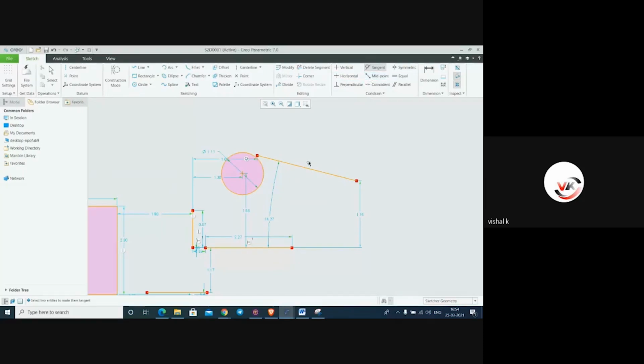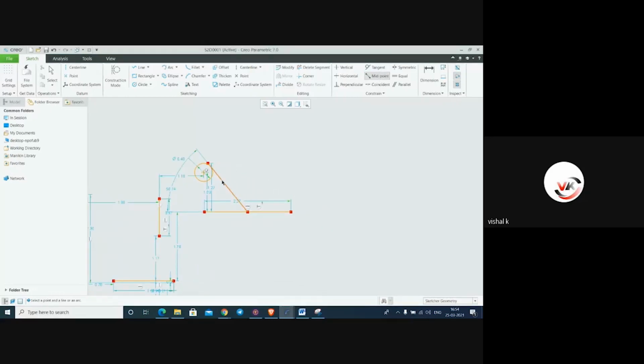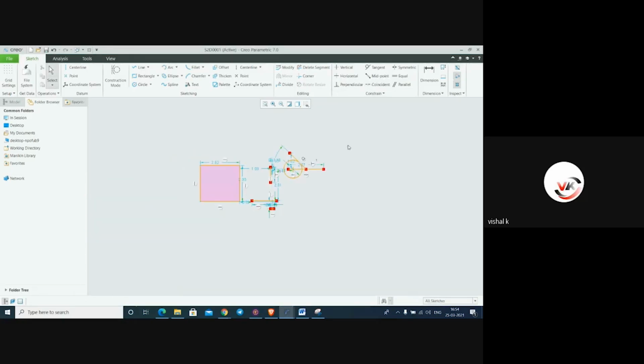Then the midpoint of this line, if you want to see the midpoint of this line, see midpoint, first point, second point. This is the midpoint constraint. Concentric, for this circle, you have to make it coincident, first point, second point. So coincident. If you want to make symmetry, object equal,